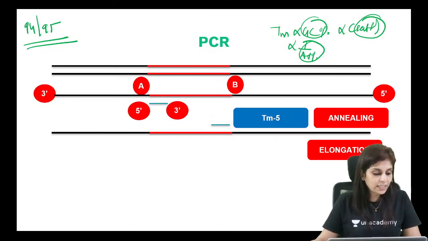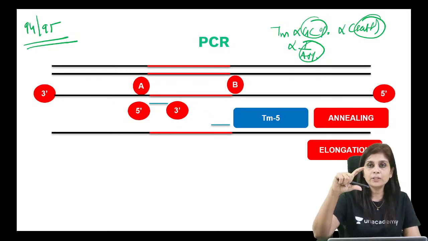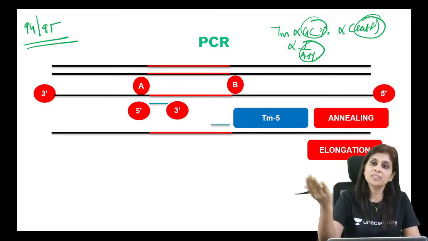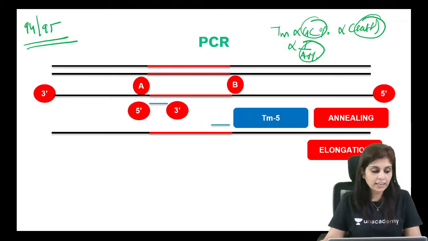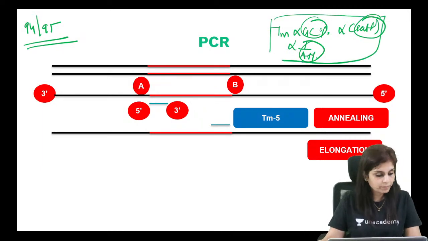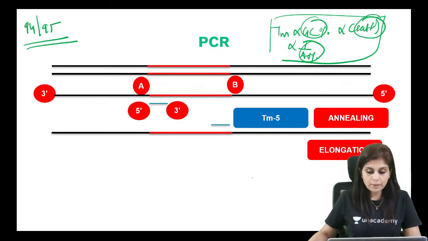Or actually, whenever you ask for primers, when a manufacturer manufactures and gives you primers, that vial will have information. It will tell you the melting temperature of the primer which I have manufactured is this. And how do they find out? By doing experiments and based on this. Is that clear? Okay, so that's about melting temperature.